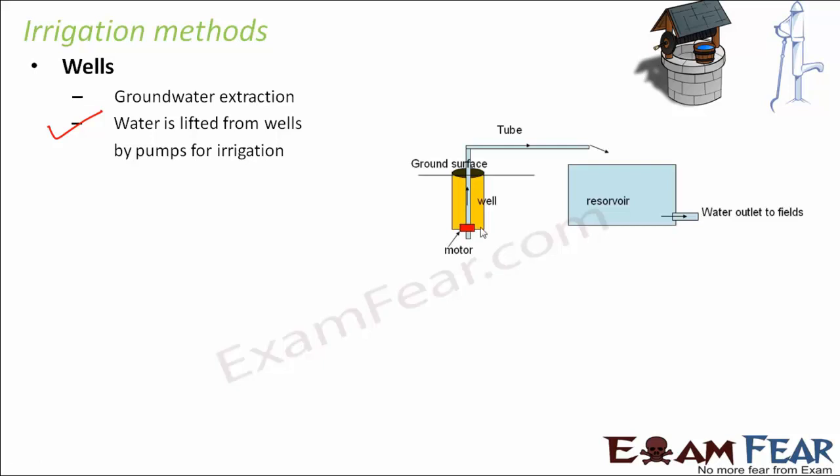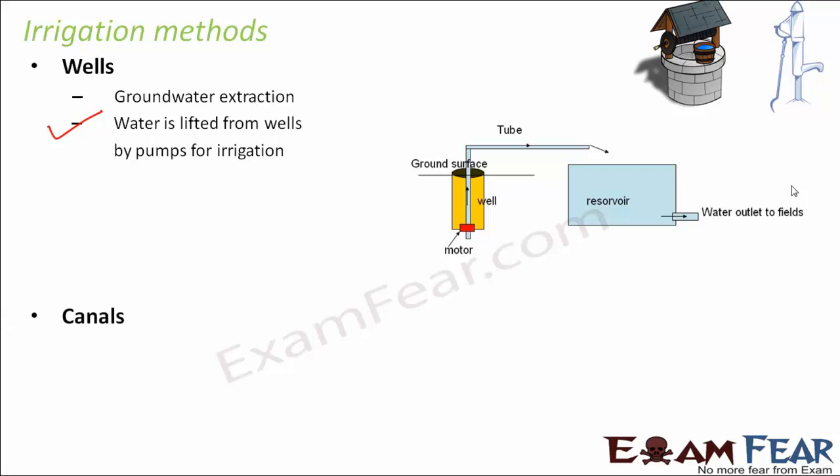So as you can see here, if this is the groundwater, this is the well, so you have a lot of water here and a motor is fitted here. This motor will bring the water up. Once the water is brought here, there is a big reservoir. Reservoir is nothing but a storehouse. It is like a container which stores water. So whatever water comes out of this well is stored in this big reservoir, and from this reservoir it is then sent to the fields. Now it may be through pipes, or it may happen manually, or whatever way. So that is how the fields can be watered. That is one irrigation method.